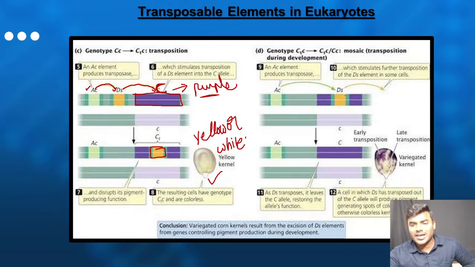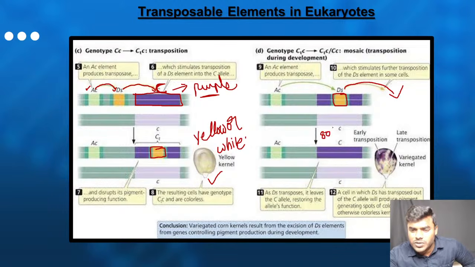Now we all know that this transposable element which entered the gene is never present in that particular gene for a long period of time. It keeps on moving. So when this DS transposable element has moved from this gene, every student should ask: we should then get a completely purple kernel. Why did we not get it? The reason is that the entire 100% of the transposable element is not gone. Only 80% is gone, 20% is remaining.